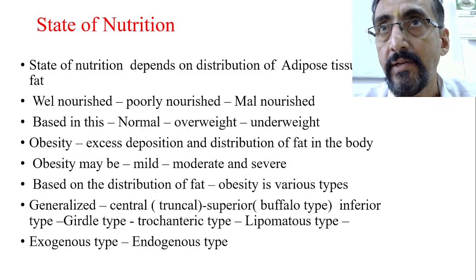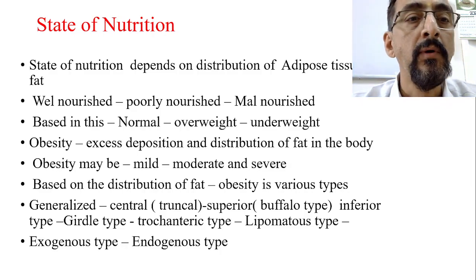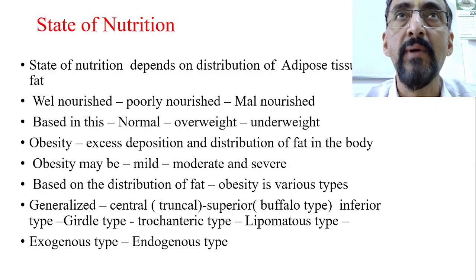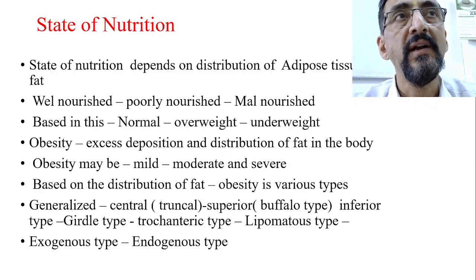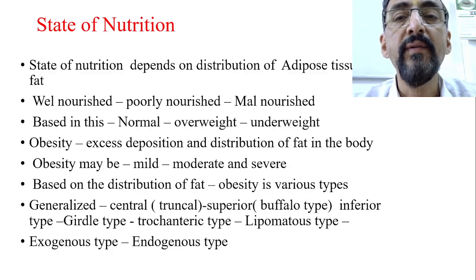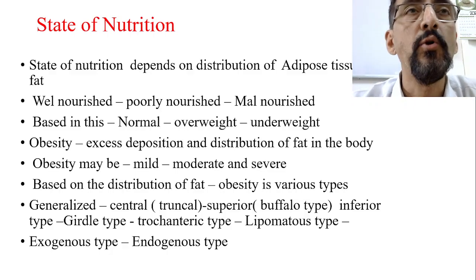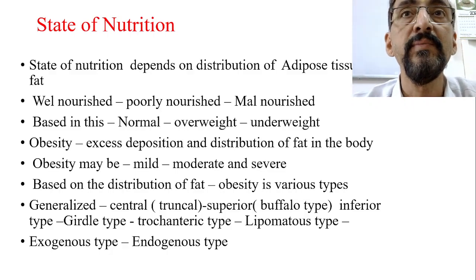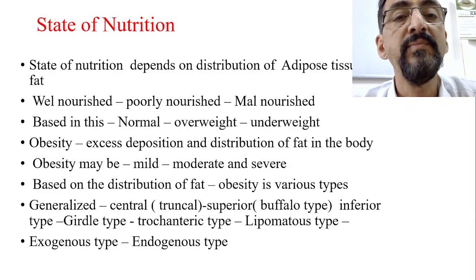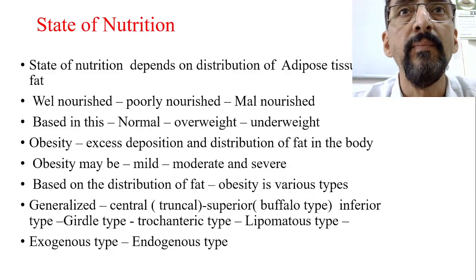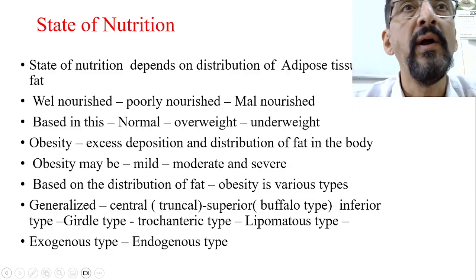So this is one important part. Based on this, we usually state the state of nutrition: either well nourished, poorly nourished or malnourished, or another classification, where the child is normally nourished, overweight or underweight. Nourishment is of two types: well nourishment, poor nourishment, malnourishment, and overnourishment. Nowadays, overnourishment is the biggest problem because obesity is now the new endemic which is spreading at the global level.